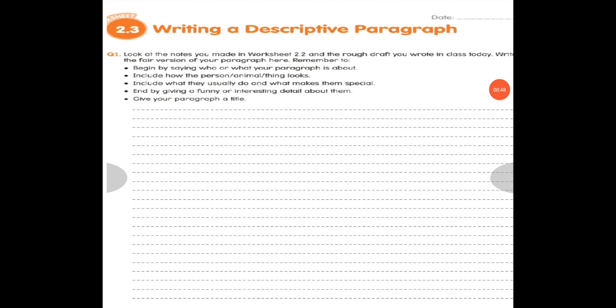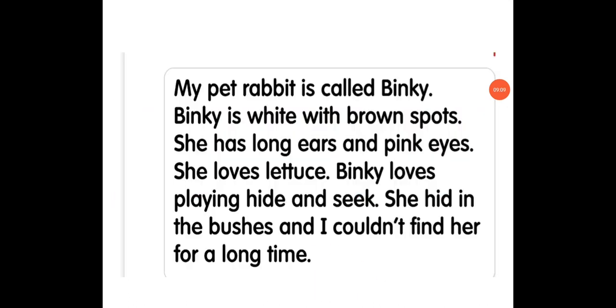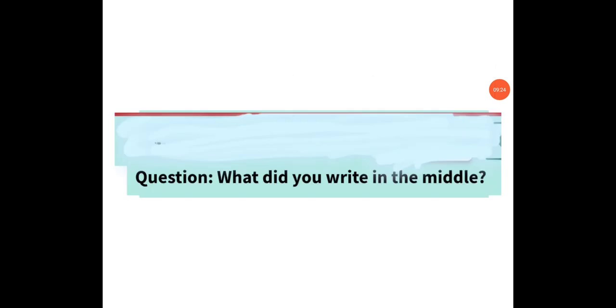So the first part: begin by saying who or what your paragraph is about. So what is the paragraph about? My paragraph is about my dog or my cat that you have written about in your 2.2. Next one, including how the person, animal or thing looks. So this is my paragraph that I have written. My pet rabbit is called Binky. So you have to write down the name of the animal or the person in the beginning. Next one, Binky is white with brown spots. So you have to describe how the person or animal looks.